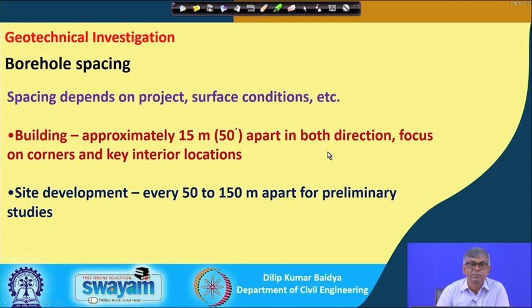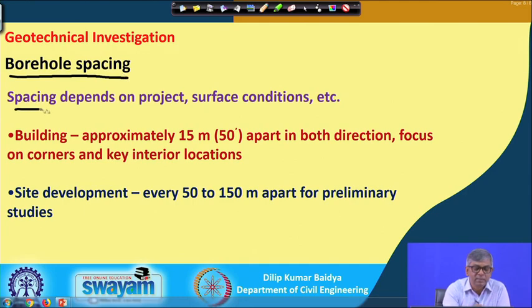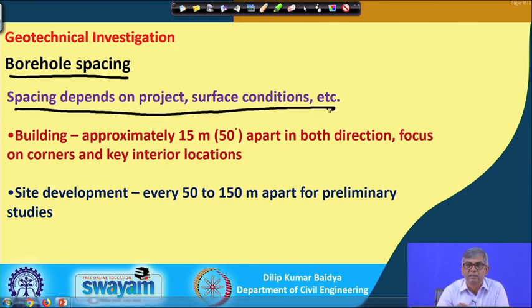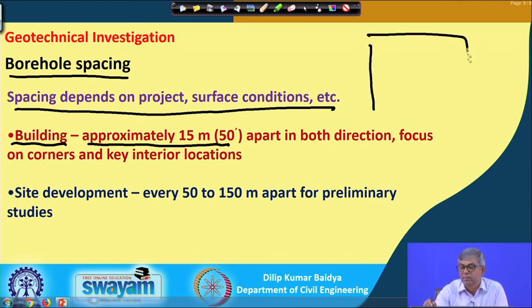you can see borehole spacing. Now, whatever I have mentioned in the previous slide, borehole spacing is mentioned here. The spacing depends on project, surface condition, etcetera. You can see for a normal building and reasonably level ground, approximately 15 meters or 50 feet apart in both directions. Suppose this is the area.